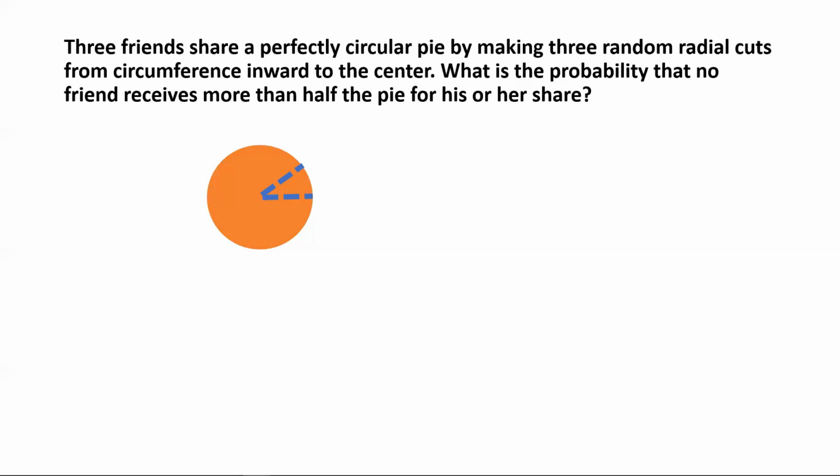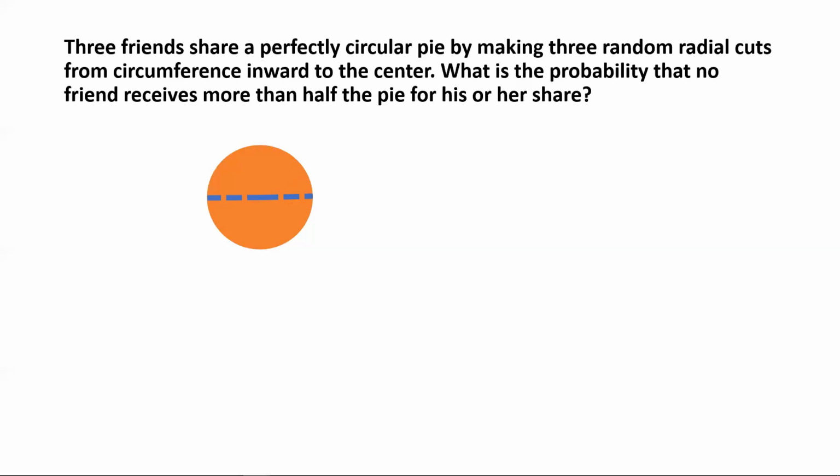So this cut could be here, or in the limiting case, it could go right up to here. And this makes that particular piece equal to half the circle.